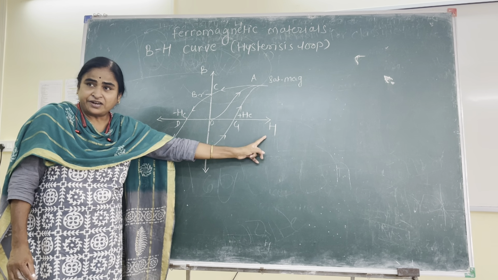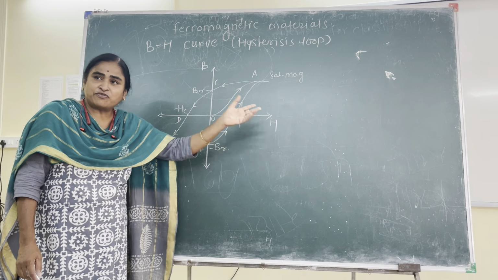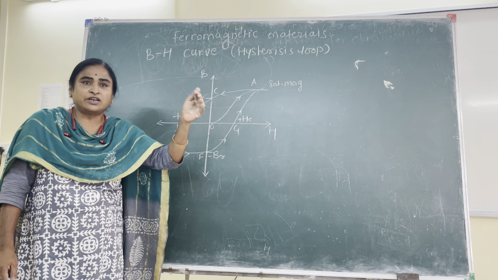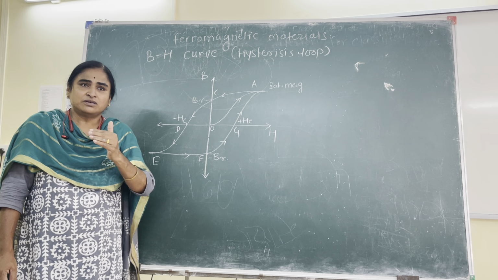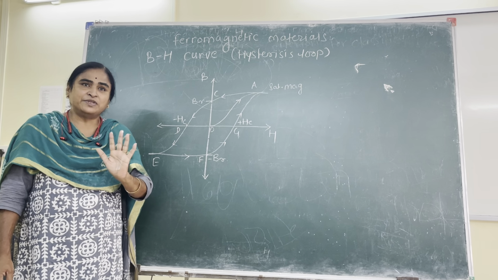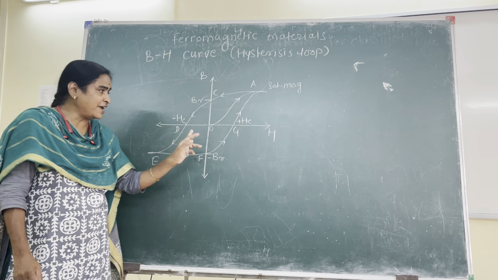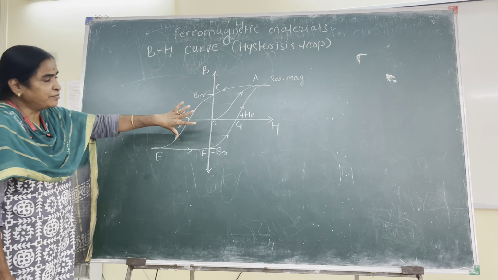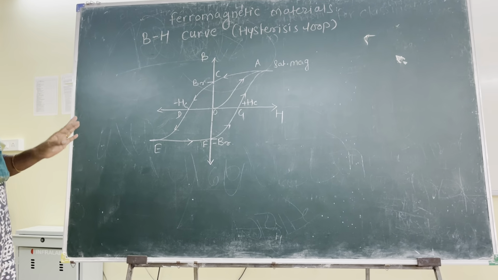That is, after H is varied, how much are things following the same path, whatever they have done in the positive direction, in the reverse direction they should do. That is not happening. Some lag is there, and that lag is described in the diagram. Now carefully look at the diagram, focus on the diagram only.